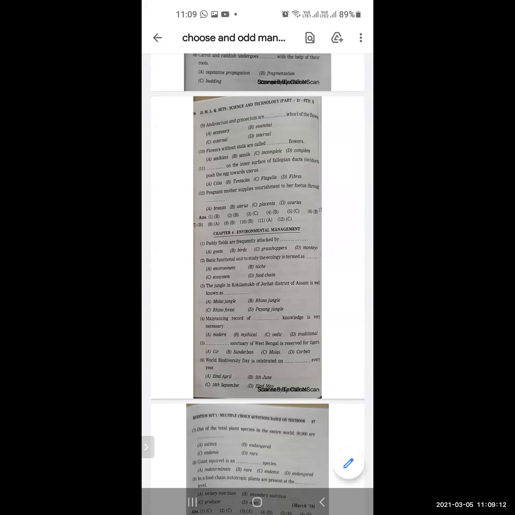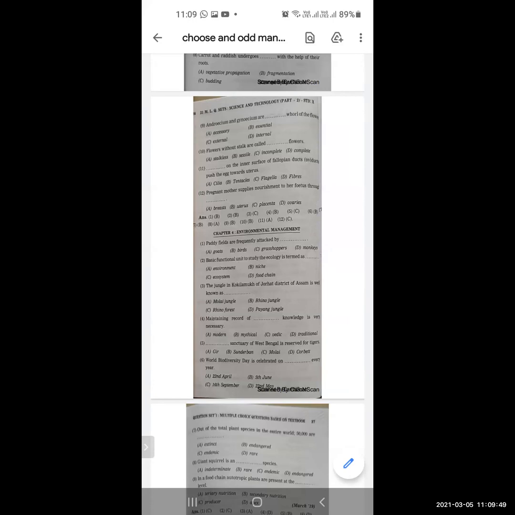Next question. The jungle in Kokilamuk of Jorhat district of Assam is well known as dash. Options are Mulai jungle, rhino forest, Pang jungle. So the correct option is Mulai jungle. So next, maintaining record of dash knowledge is very necessary. Options are modern, mythical, Vedic, traditional. And correct option is traditional.